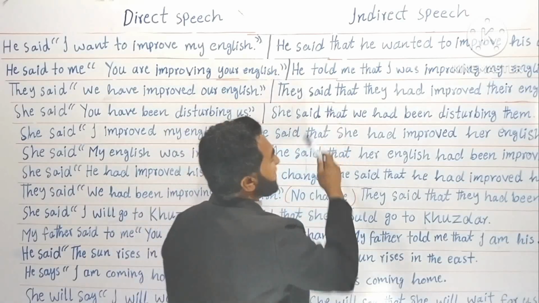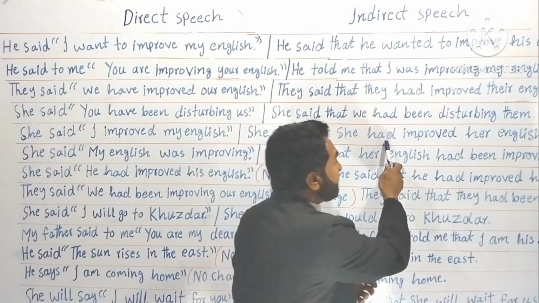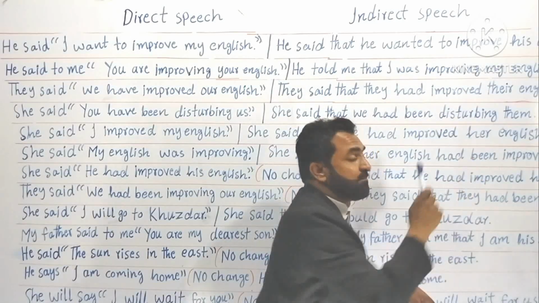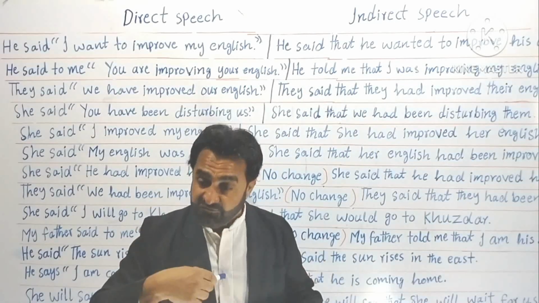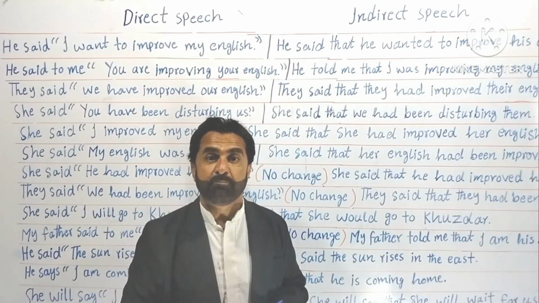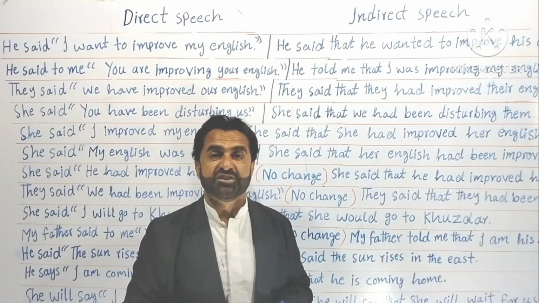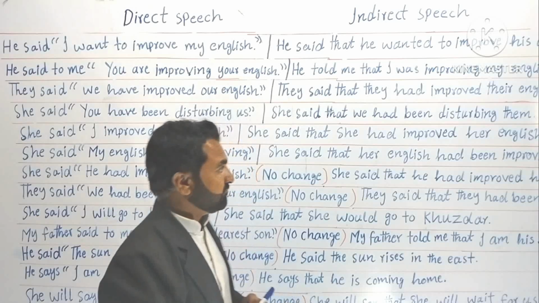She said that we have been disturbing them. Past perfect continuous. Understood? Okay.